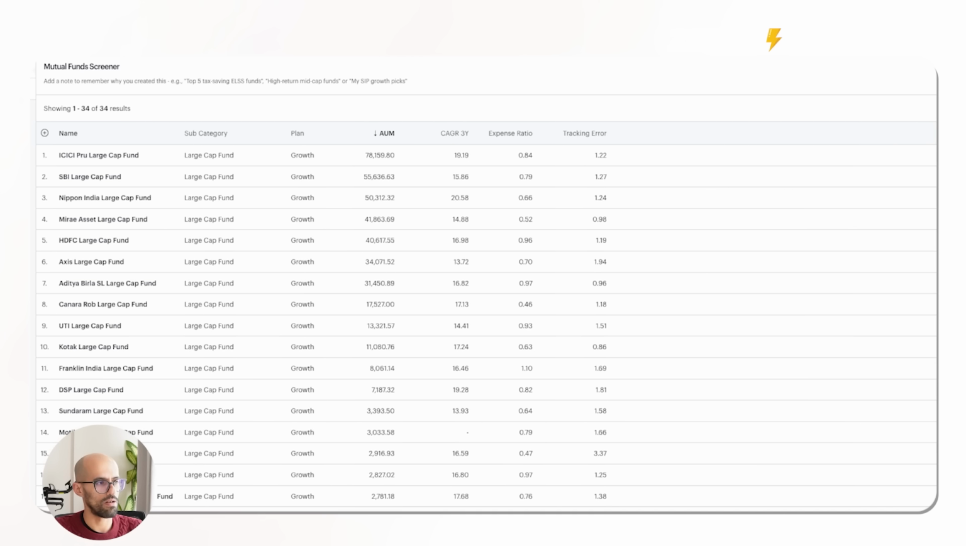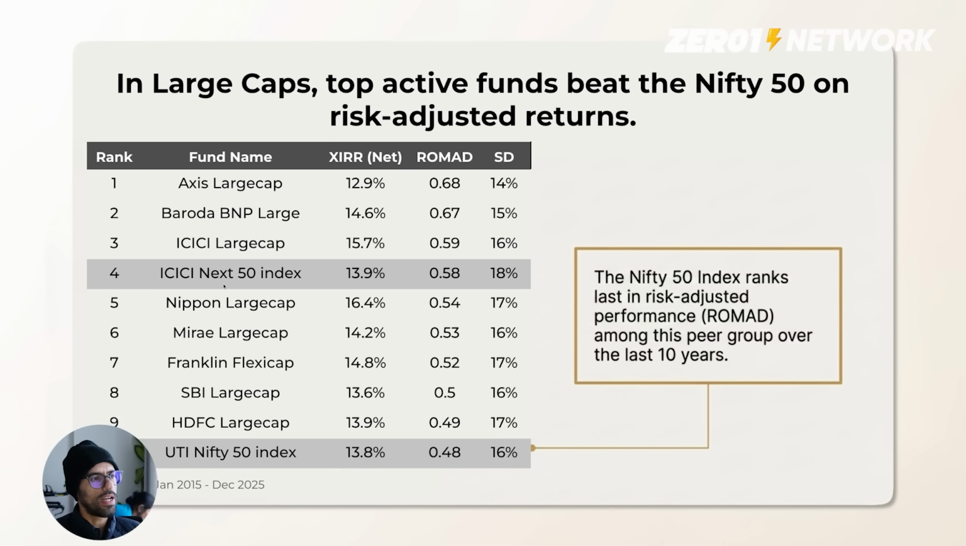In the large caps, what we see is these are the two indexes, ICICI Next 50 index and UTI Nifty 50 index. And as you can see, the UTI Nifty 50 index is right at the bottom when it comes to the XIRR. While the XIRR is higher than some of them, like the Axis Large Cap, if you look at the ROMAD, which is what we consistently looked at in this video, the ROMAD is not high. It's the lowest amongst these top 10 funds.